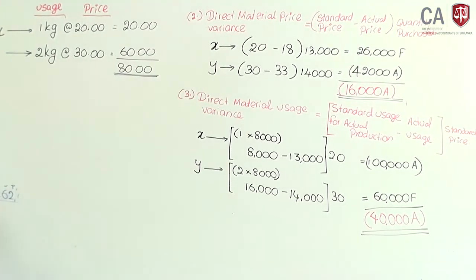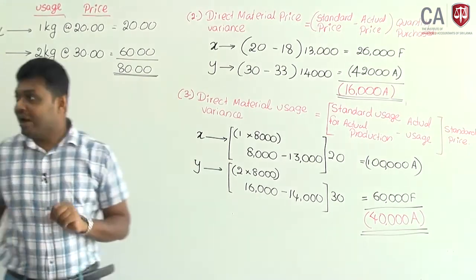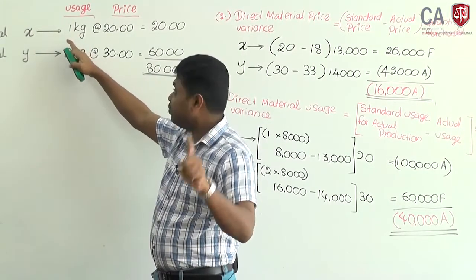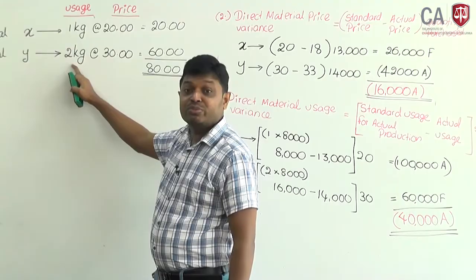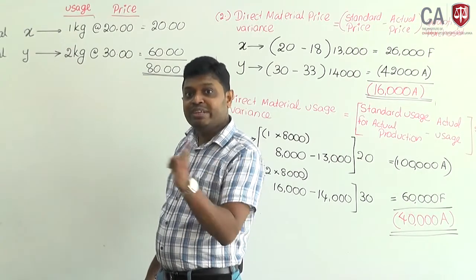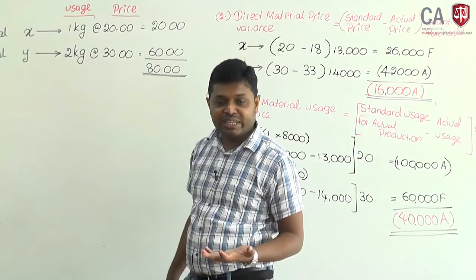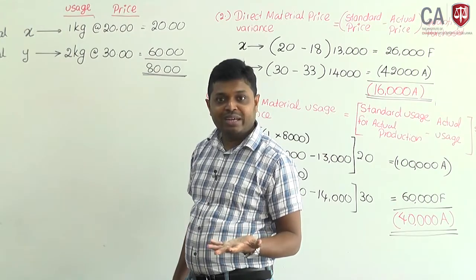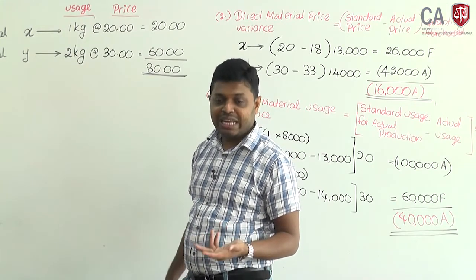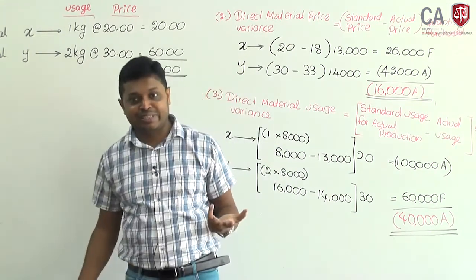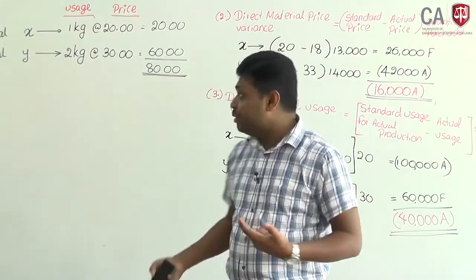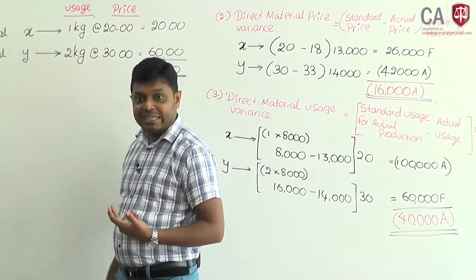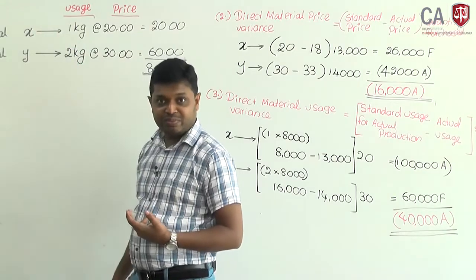Mix and yield variance. First we will look at the mix. What is the standard mix? If you are going to produce 1 unit of output, material X is 1 kilogram, material Y should be 2 kilograms. 1 to 2 is the mix. When you are going to prepare a cup of tea, there is a standard mix, no? 3 spoons of milk powder and 3 spoons of sugar. That will be the standard mix, it depends on person to person. Here the product mix is given. To produce an output, it requires 1 kilogram of material X and 2 kilograms of material Y. That is the standard mixture.